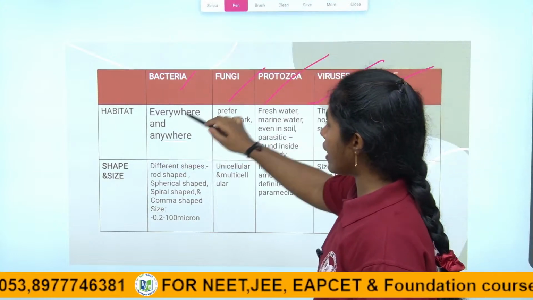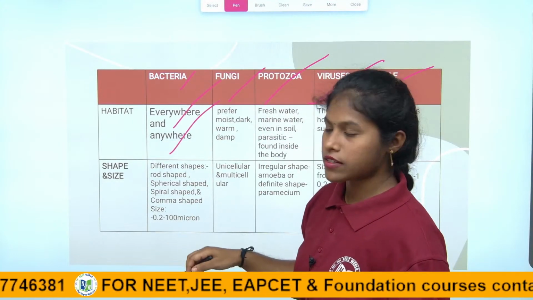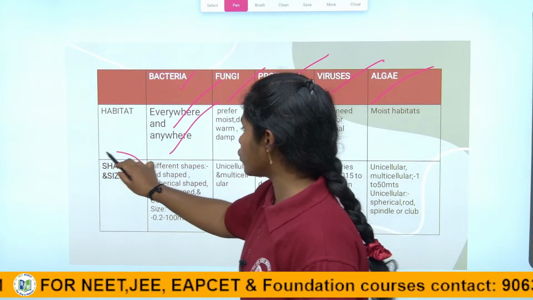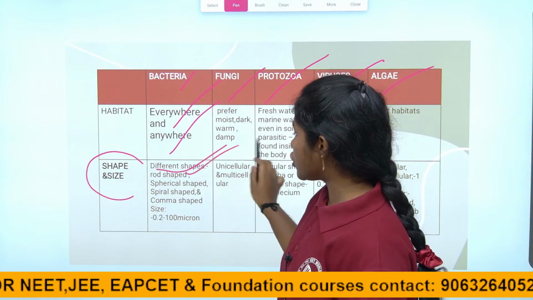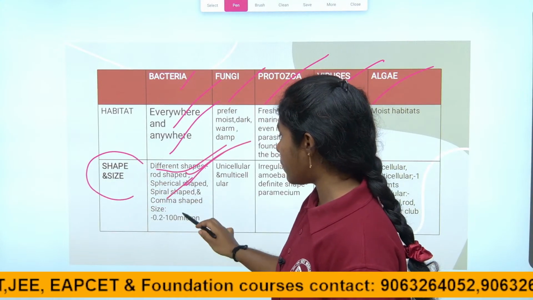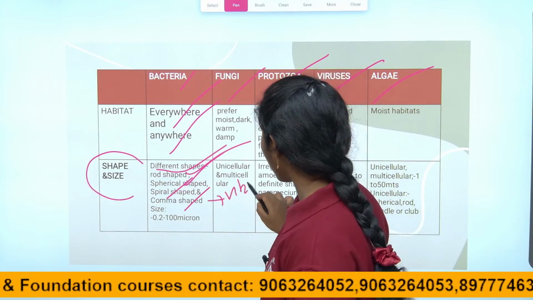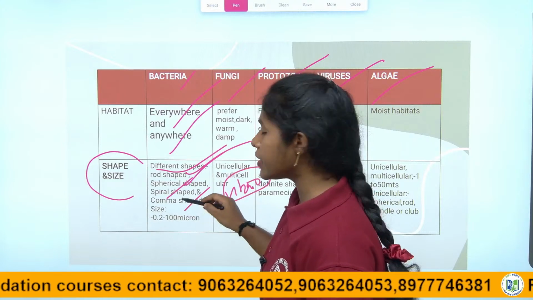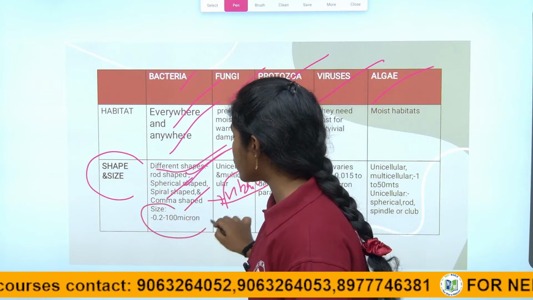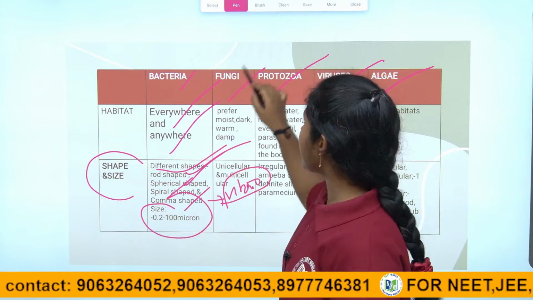So bacteria are found everywhere and anywhere. They are omnipresent, right, children? Coming to the shape, they have different shapes: rod shaped, spherical shaped, spiral shaped, comma shaped, right, children? The comma shaped is called vibrio. Their size is up to 0.200 microns, right, children?